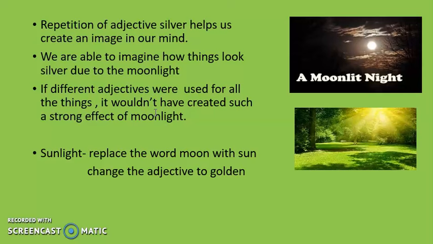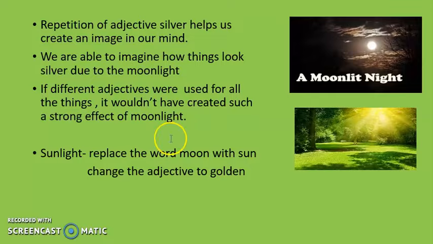So you could say he could use the word yellow, or he could use the word golden. Okay. So remember, the poet has used the adjective silver time and again, okay, throughout the poem, because he wants us to create an image in our mind. If he used different adjectives, then by the end of the poem, we would not have been able to imagine how the things were silver.